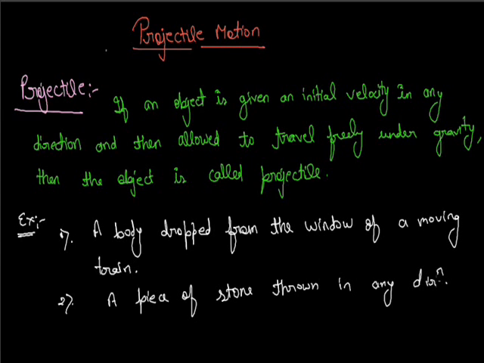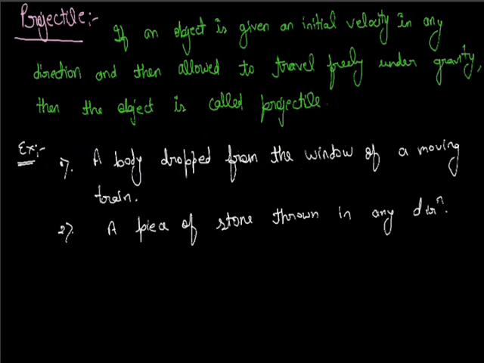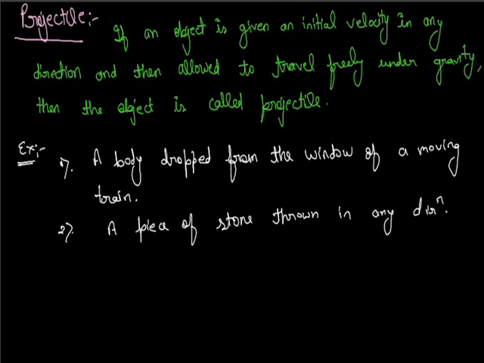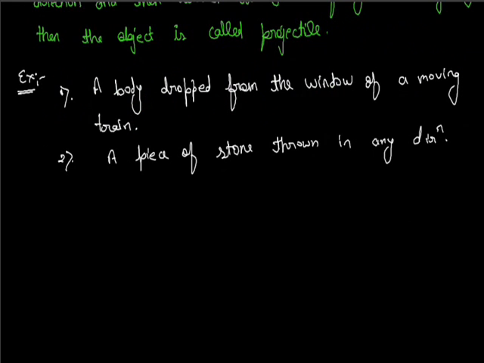In projectiles there are many examples: a bullet fired from a rifle, a bomb released from an aeroplane in flight, like this. So we study about the projectile, what is a projectile and its examples. Now our important topic is projectile motion.